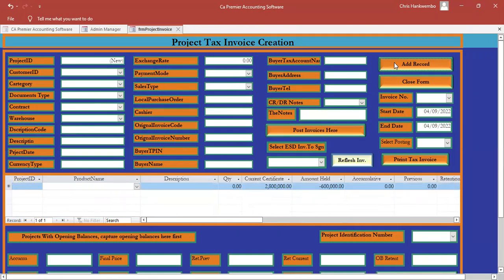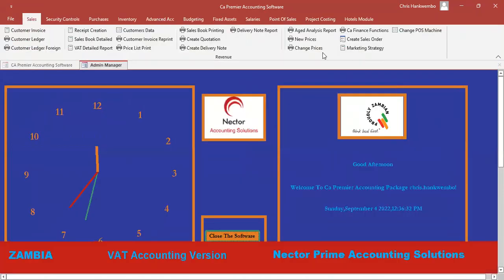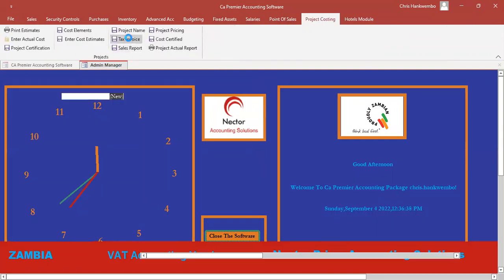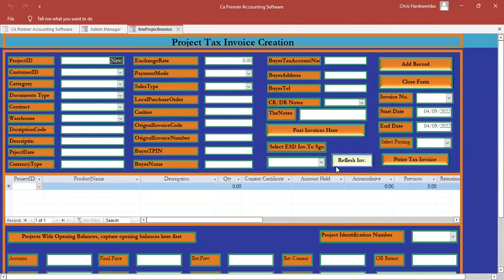Now, after that, the only thing which you need to do is also to send that invoice to ZRI for signing. Okay? For the purpose of doing it properly, in this case, if you want, you can refresh it, or you can close it so that the data is properly saved. So now, when you come back here again, the only thing is to send that data to ZRI. How do you send it?